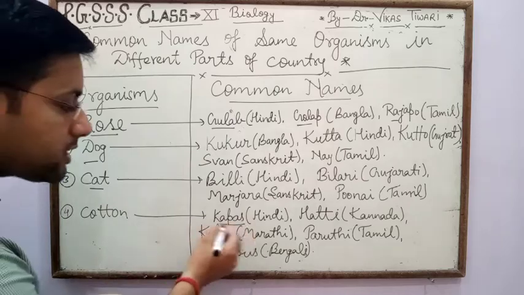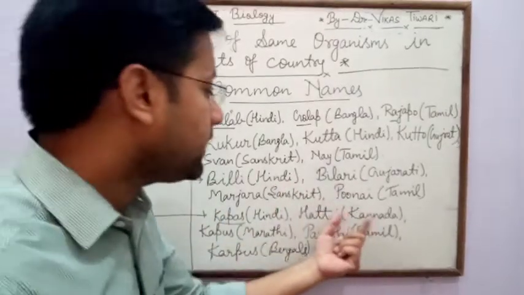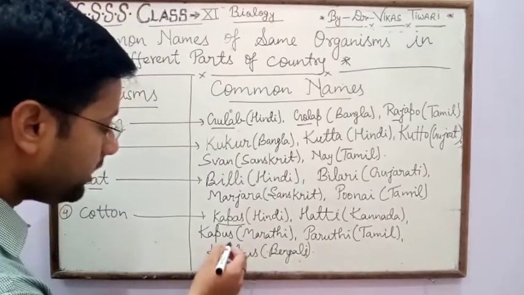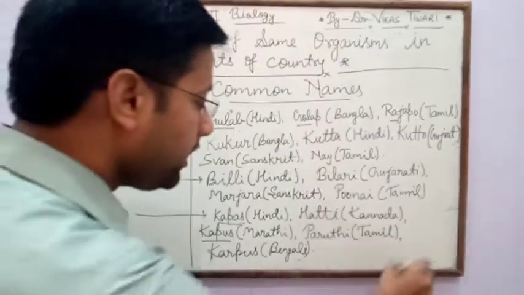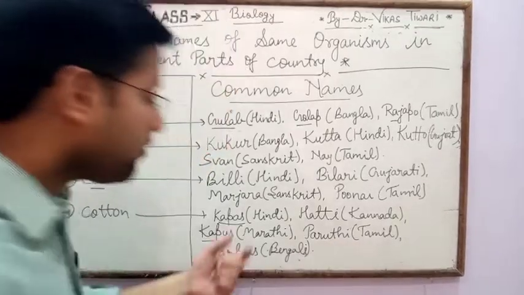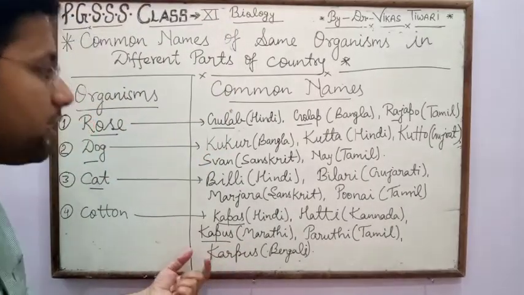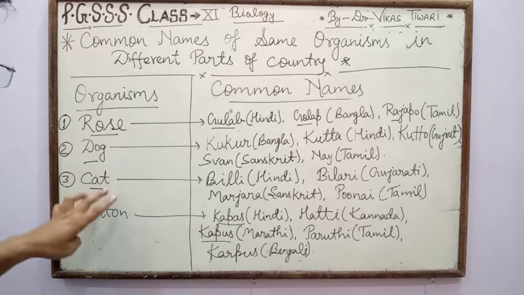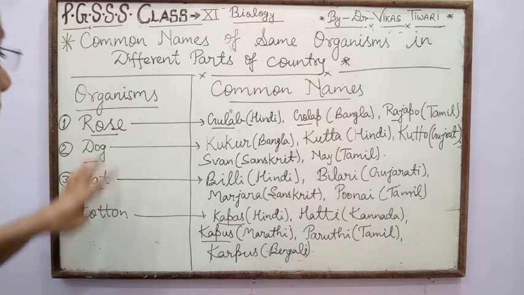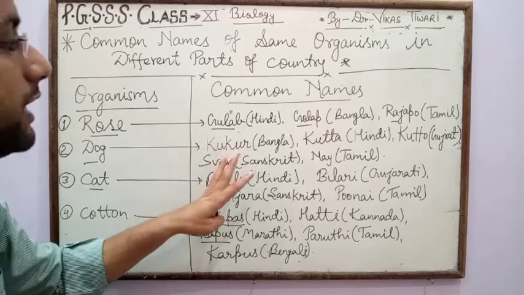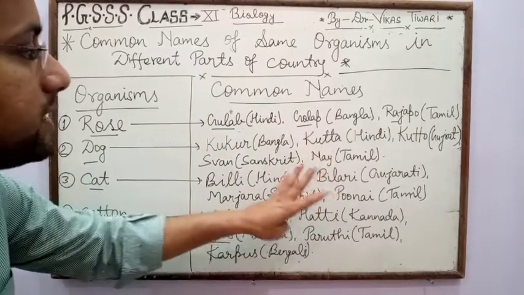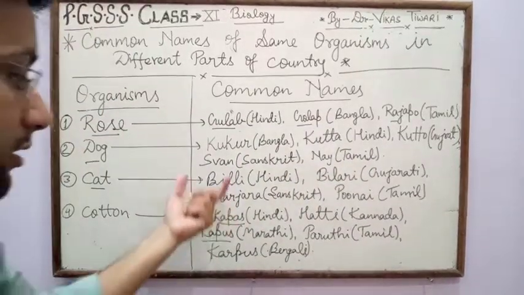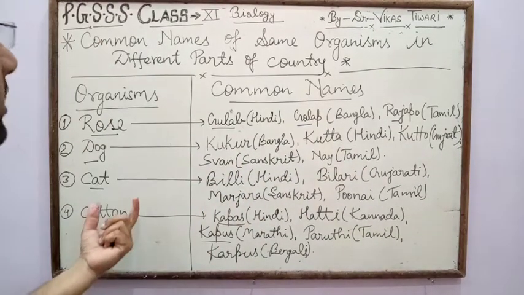The Hindi name of cotton is kapas, in Kannada hatti, in Marathi kapas, in Tamil paruthi, while in Bengali it is called karpas. So the common names are different in other places, like Bangla, Tamil, Gujarati, Bengali, Marathi, etc.